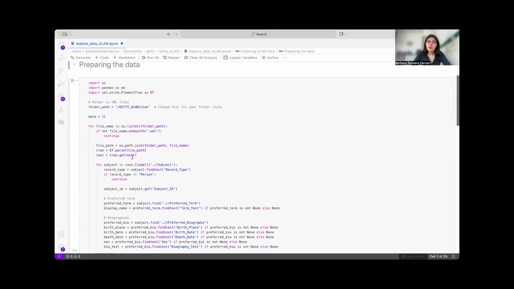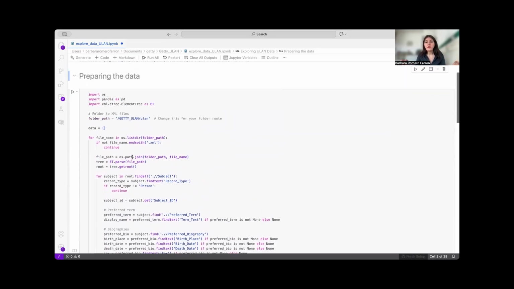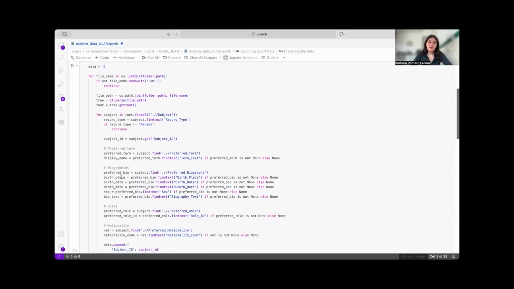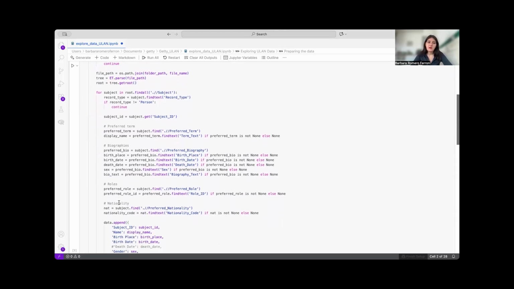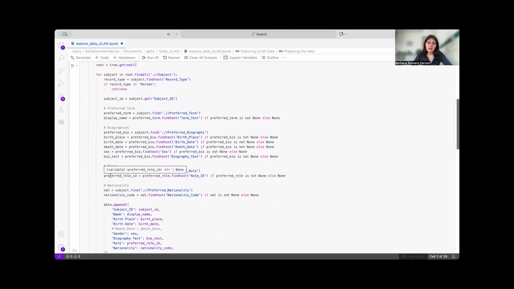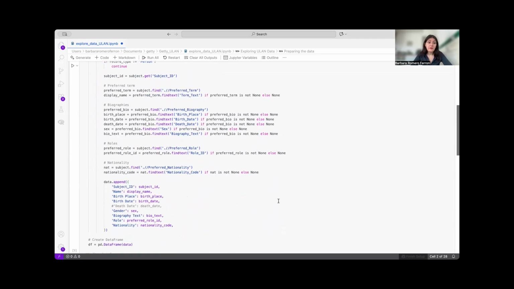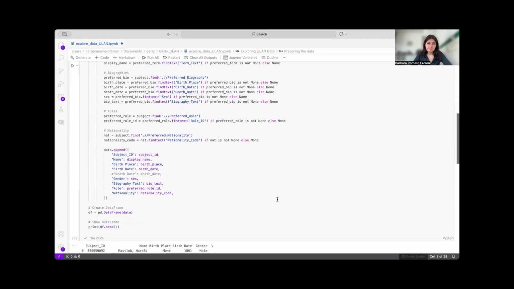What we are doing here is putting together all the different files that you download from ULAN and then deciding to create a dataset. What is the information within all this data that we are going to select? Here, for example, I selected preferred bio, birthplace, birth date, death date, sex, and bio text. From roles, I also selected preferred role ID in case they have one, and then nationality.